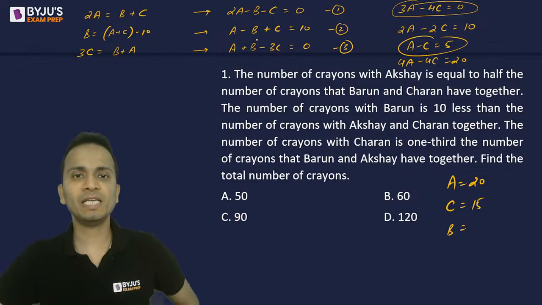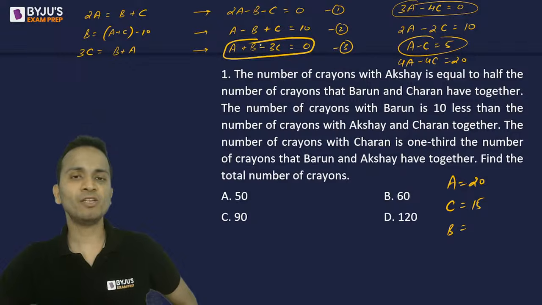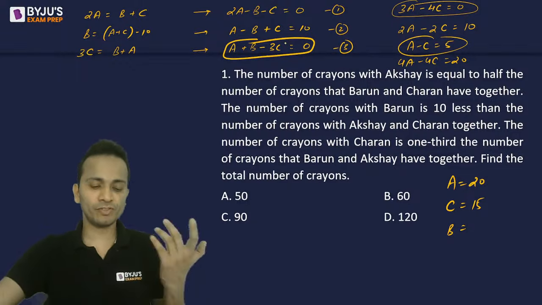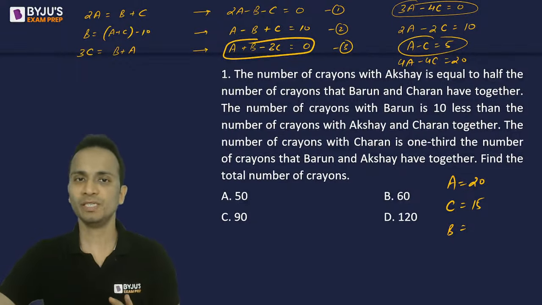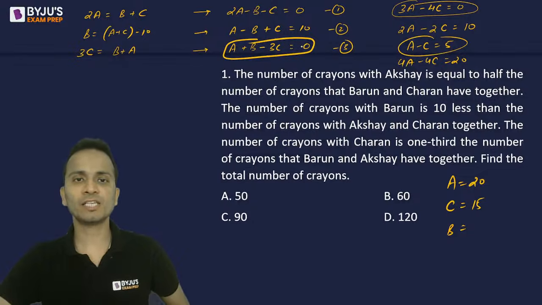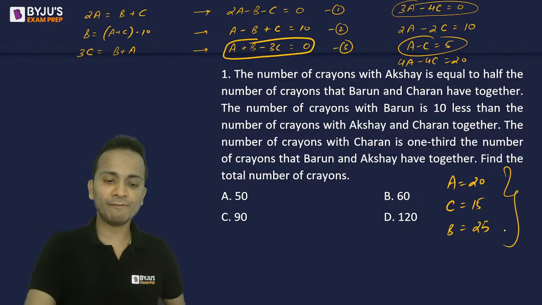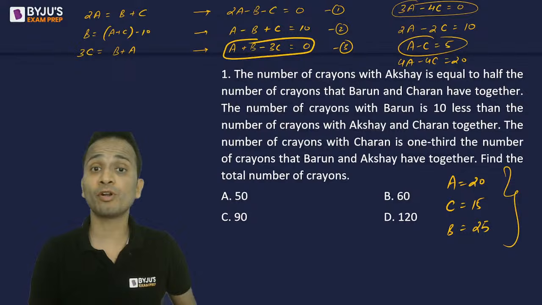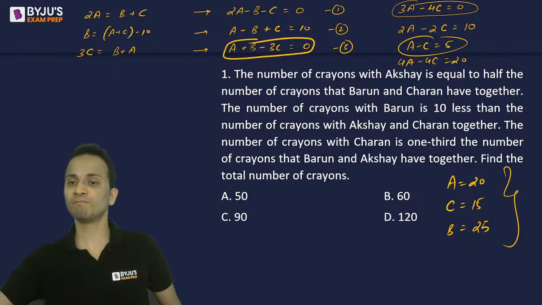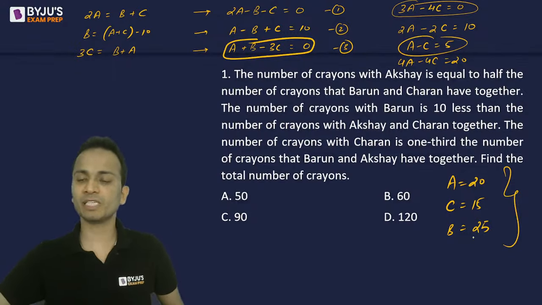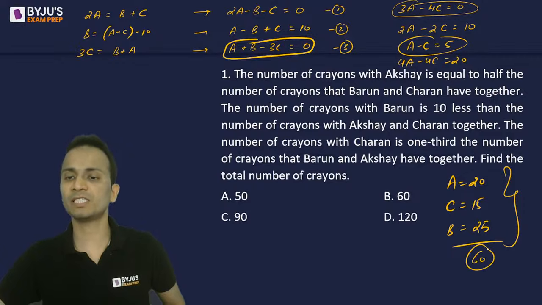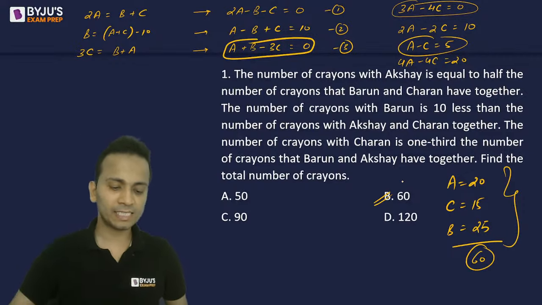For the value of b, you can substitute the value of a and c in any of these equations, and you will get the value of b. So value of b will be thrice of c, that is 45 minus 20, which is 25. So these are the values of A, B, and C, and from here you can find out the total number of crayons with these three people. The sum of these three numbers will come out to be 60. So option B, that is 60, is the correct answer.